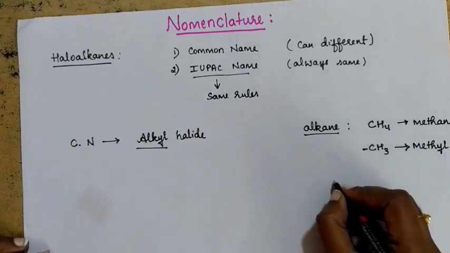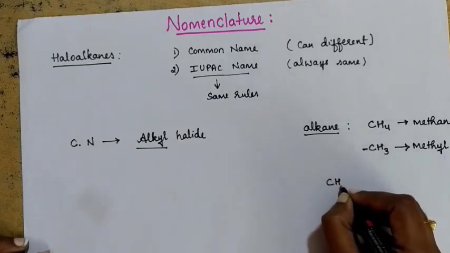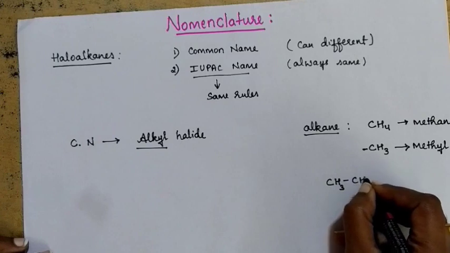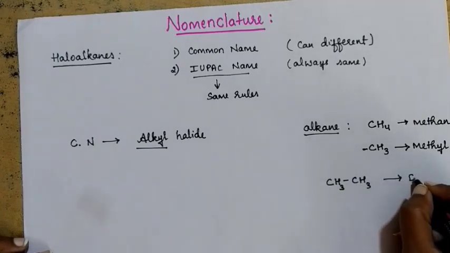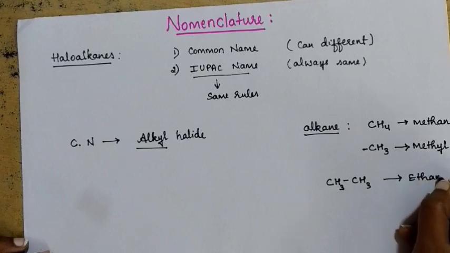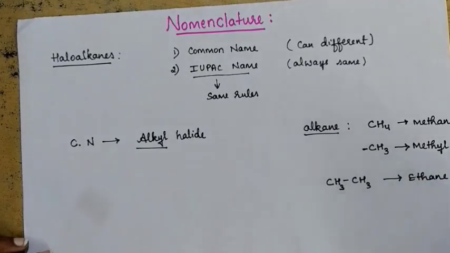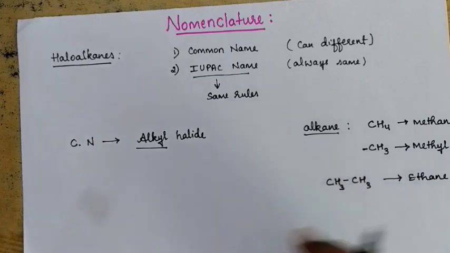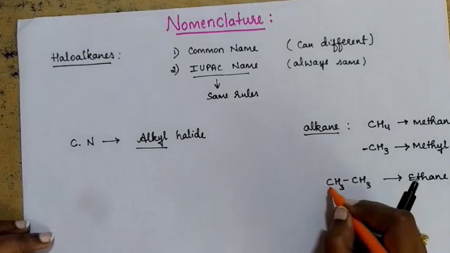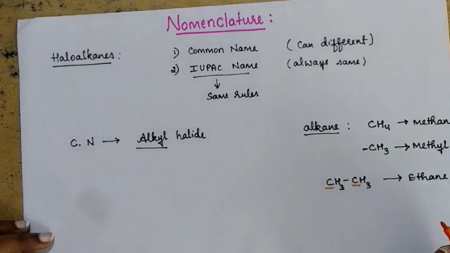In the same way, consider one more example. CH3-CH3. What is this? You call it ethane. Why is it ethane? Because in the parent chain of this compound, how many carbon atoms do you have? There are 2 carbon atoms in this compound.